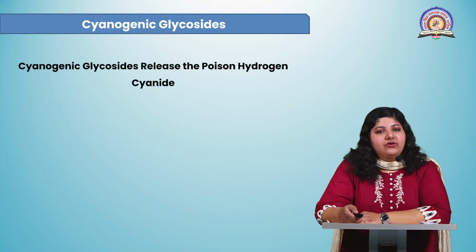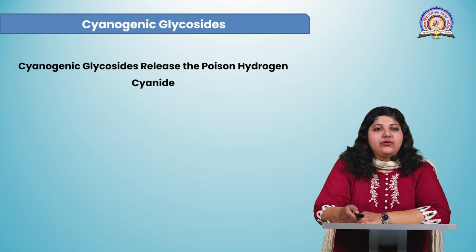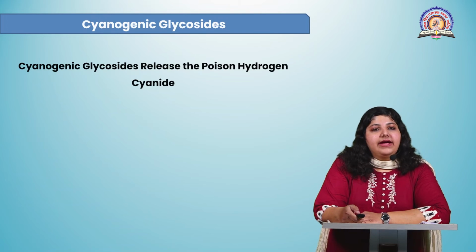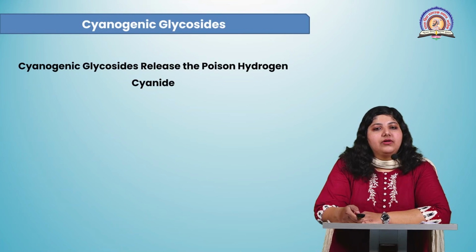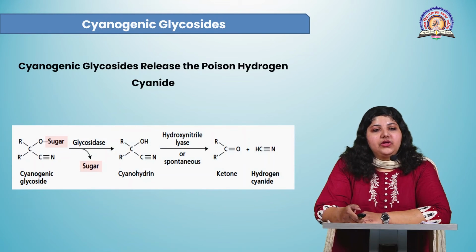Next group of nitrogen containing compounds are the cyanogenic glycosides. These cyanogenic glycosides are found in some plants and they release the poison hydrogen cyanide. You can see the reaction here. We have a molecule of cyanogenic glycoside.